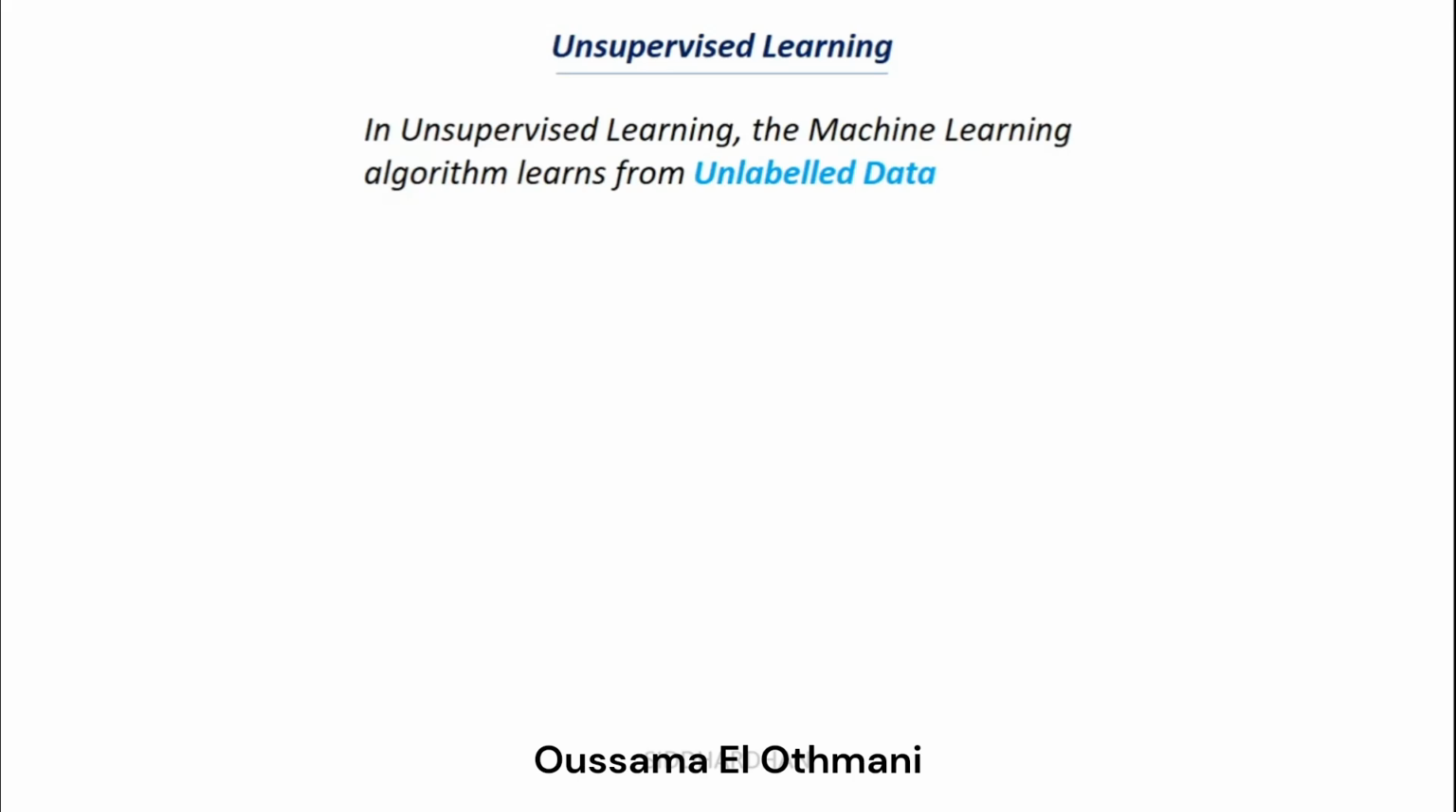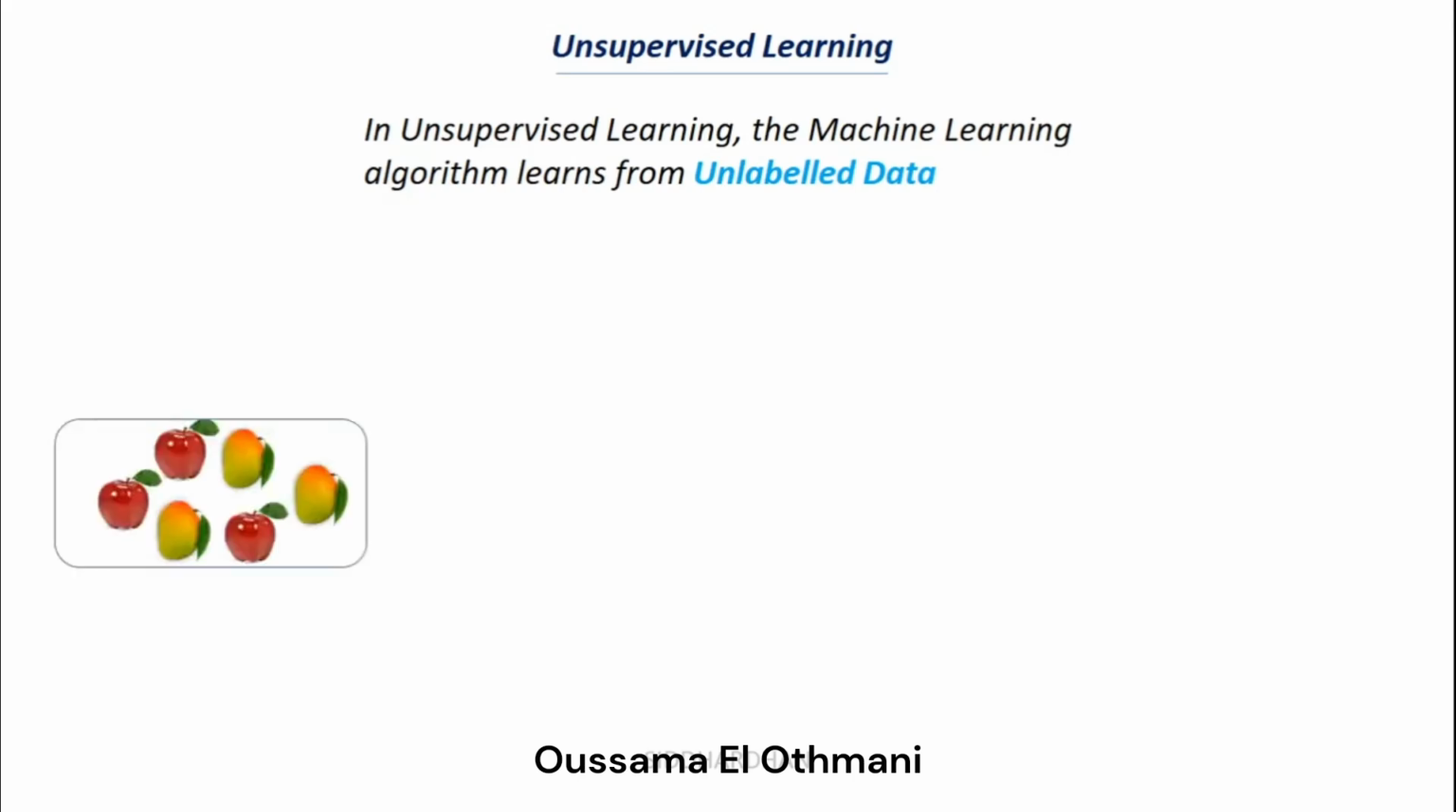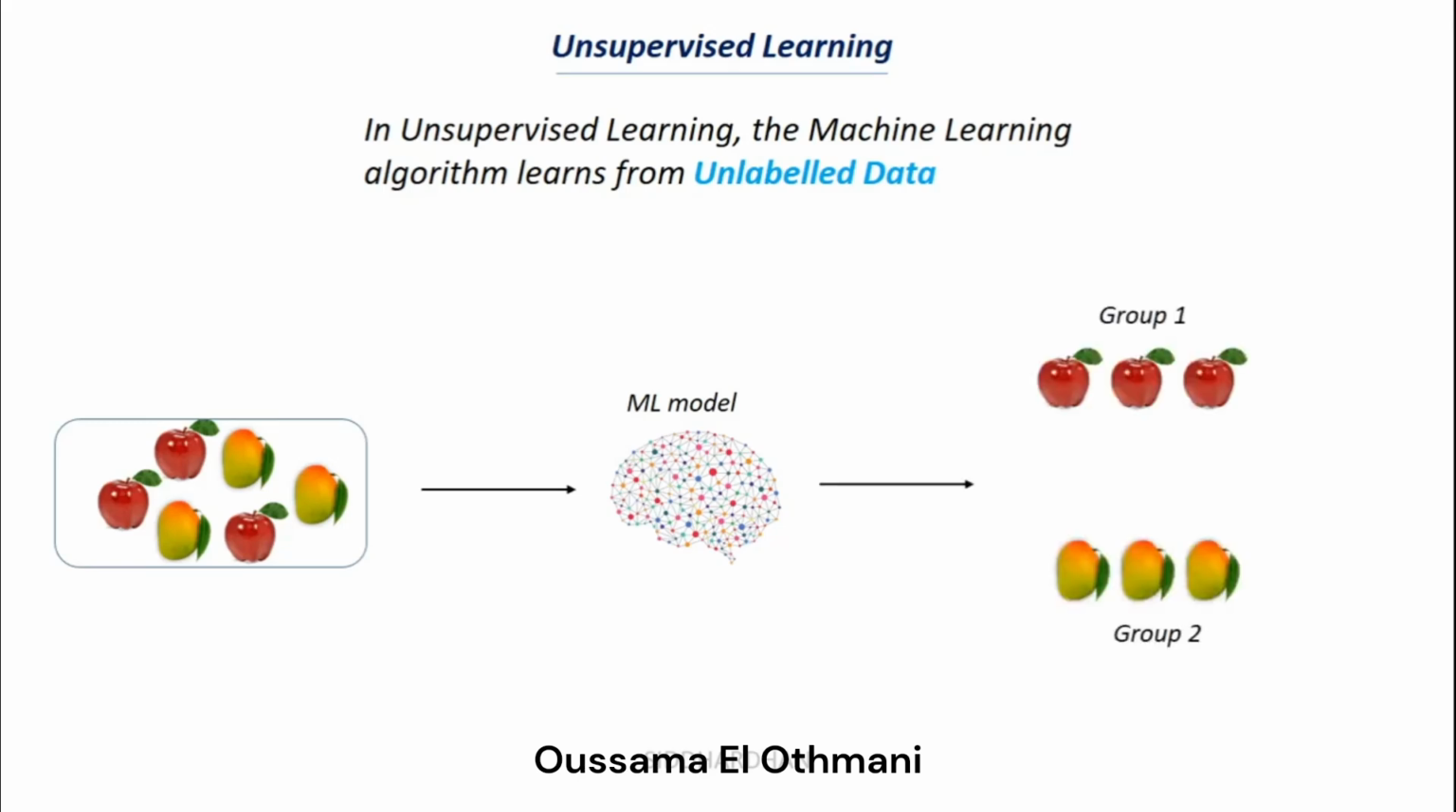Okay, so we won't give any labels. Let's consider a similar example. We will give several images of apples and mangoes to our machine learning model, and we won't tell it that these images belong to apple or these images belong to mango. So we feed all these images without telling what it is to our machine learning model, and what it does is it tries to again find the pattern, and it tries to group all these images, and it will group the images into group 1 and group 2.